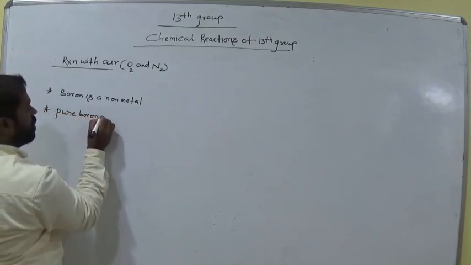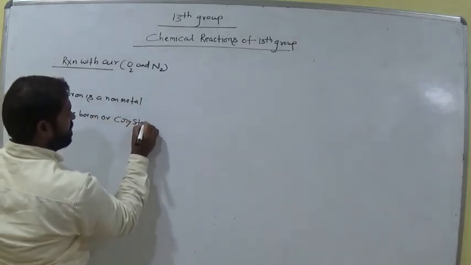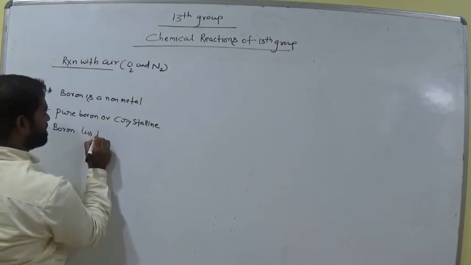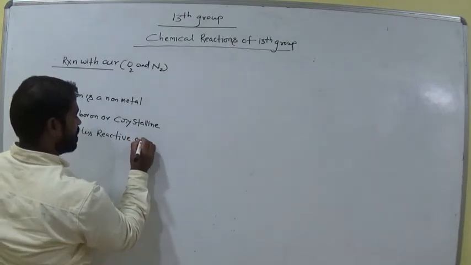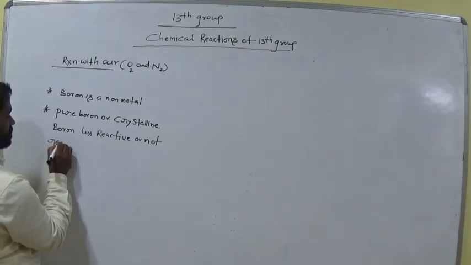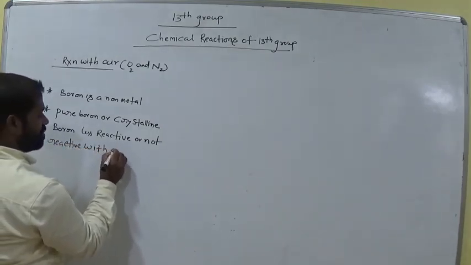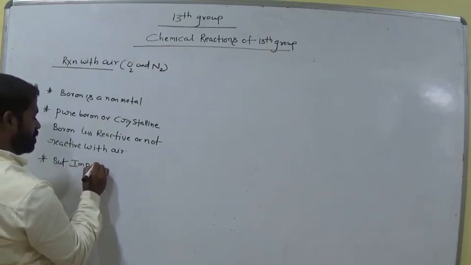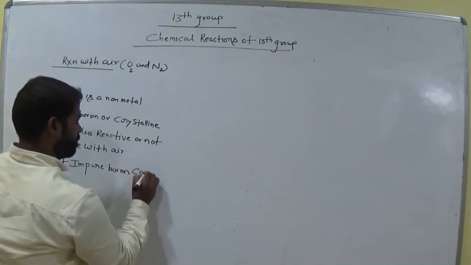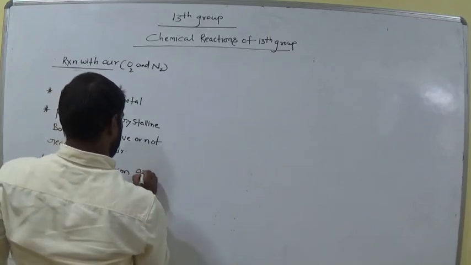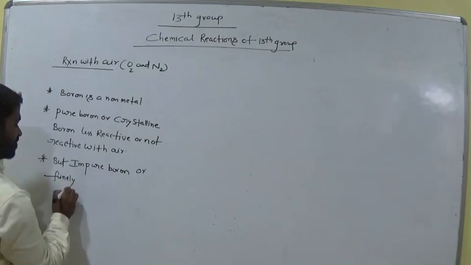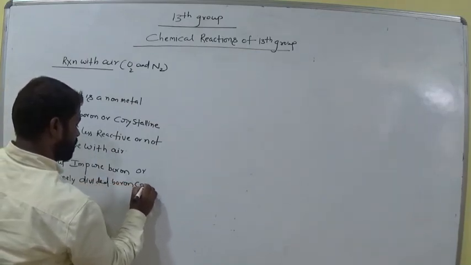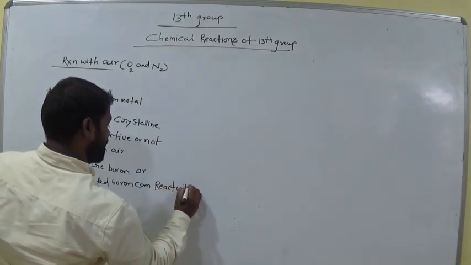Pure boron, or crystalline boron, is less reactive or not reactive with air, but impure boron or finely divided boron can react with air. Finely divided means like a powder.